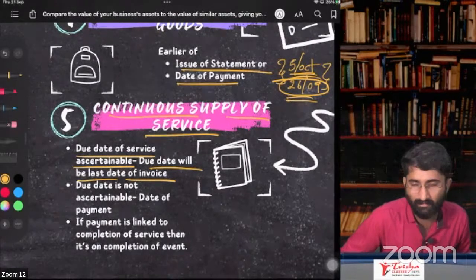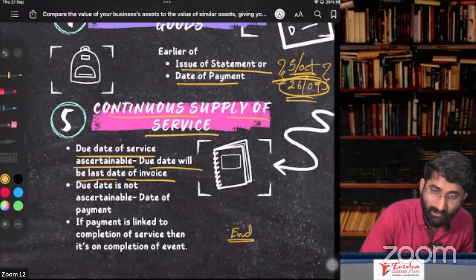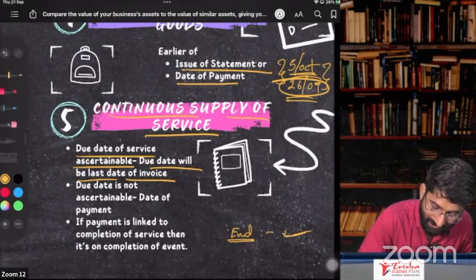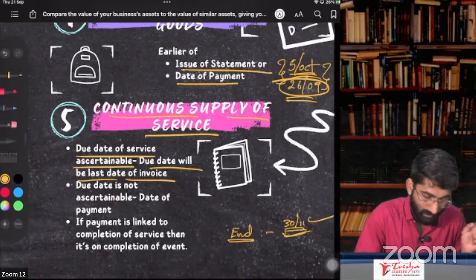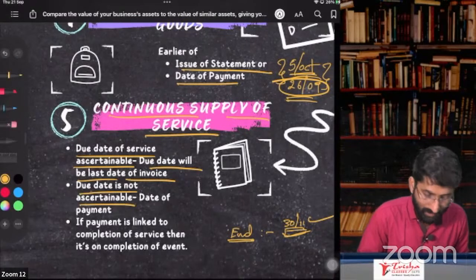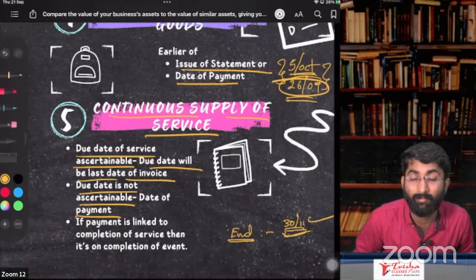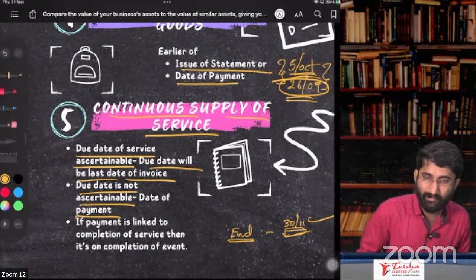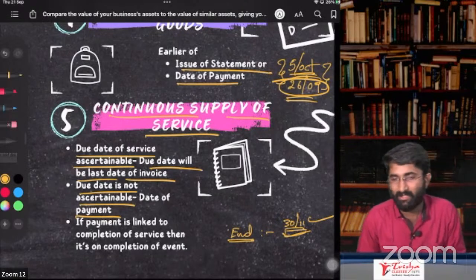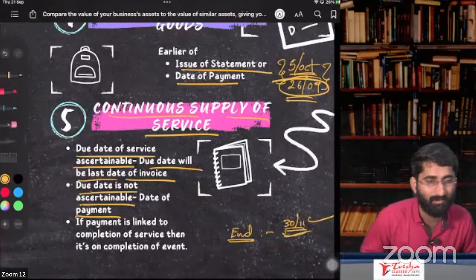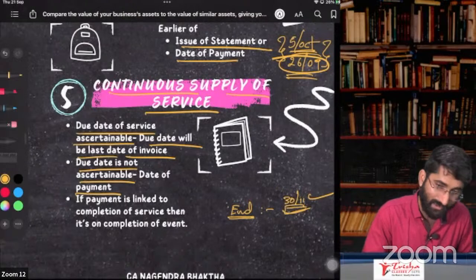For example, every month you have to pay some amount, at the end of every month. So the due date, example 30th of November, invoice will be on the due date. Next one, due date is not ascertainable. Then it will be the date of payment. That means we have not agreed for the due date. In that case, whenever the recipient is paying the amount to the supplier, that date will be the last day to give the invoice.